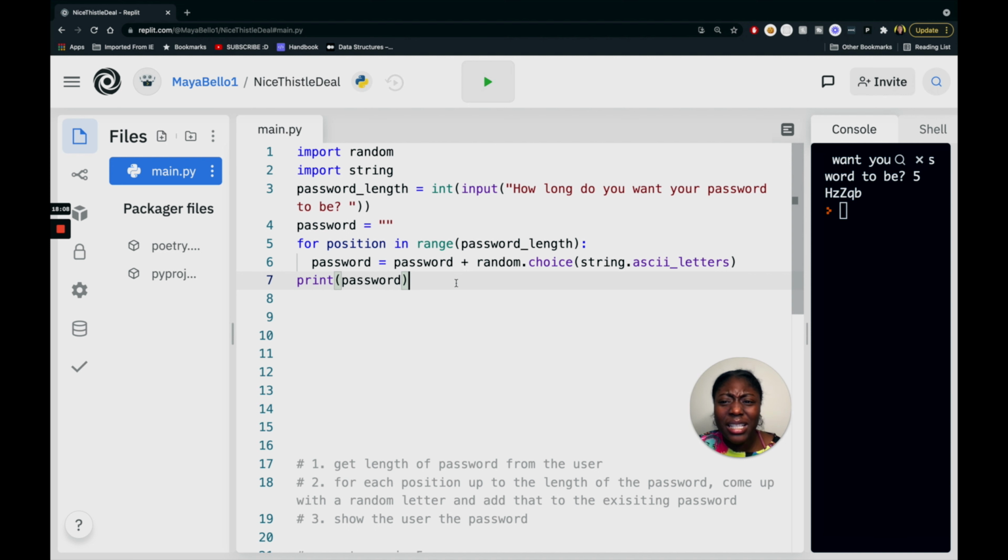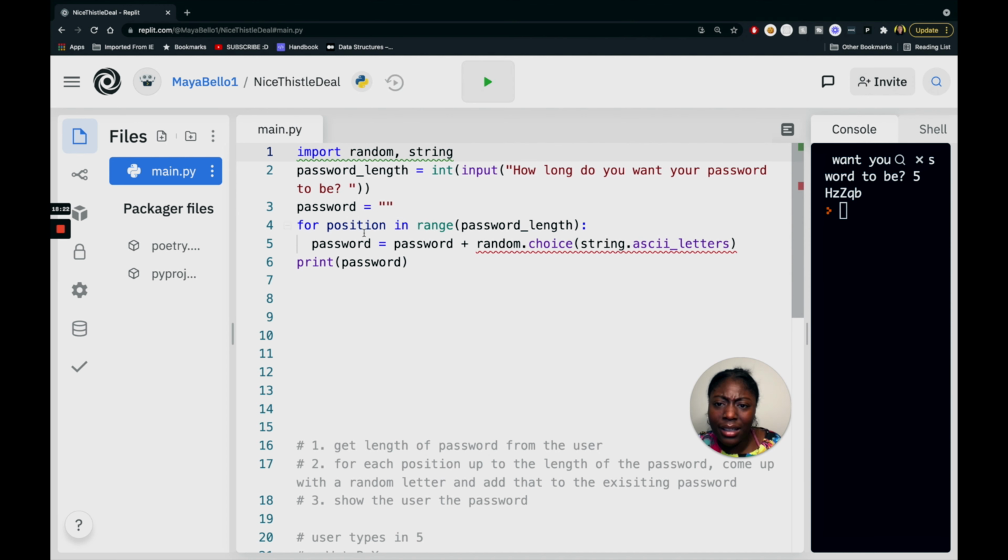You can actually do this, I believe, in like 3 lines of code. For example, this can be turned into 1 line of code, and I believe your imports can be 1 line as well. There are different ways in which you can make this code smaller, so definitely play around with that.